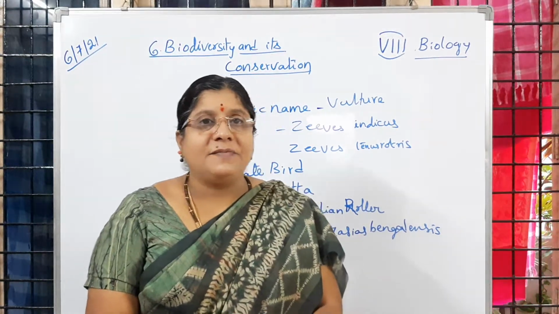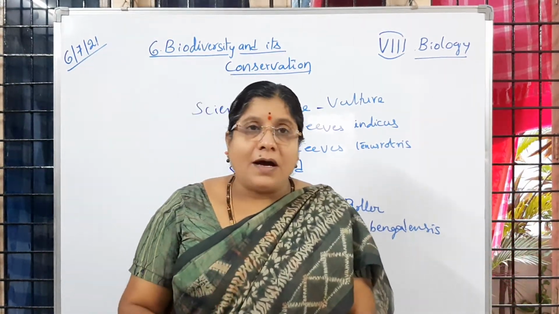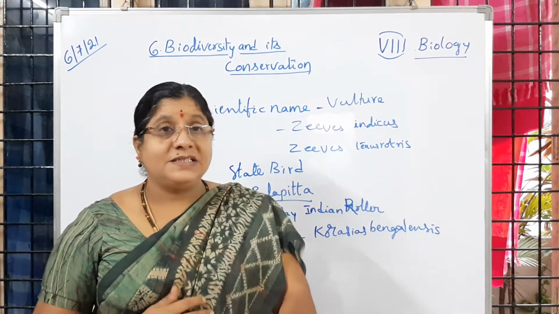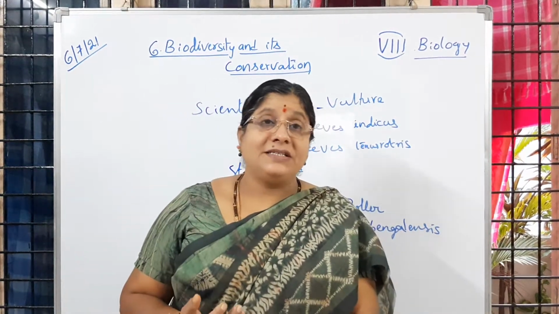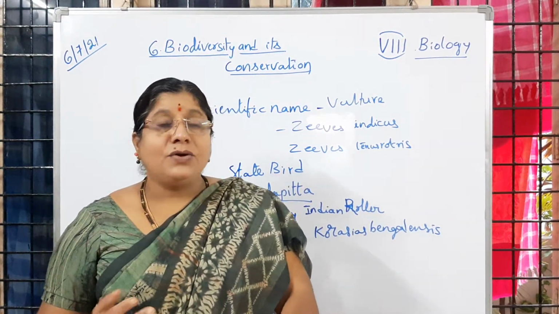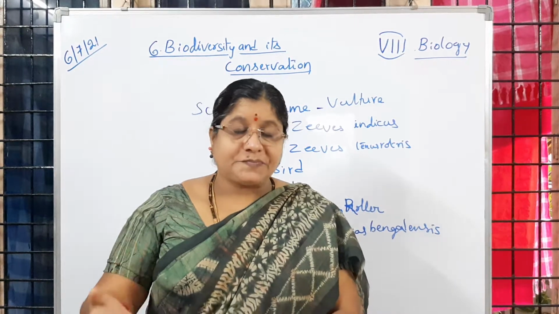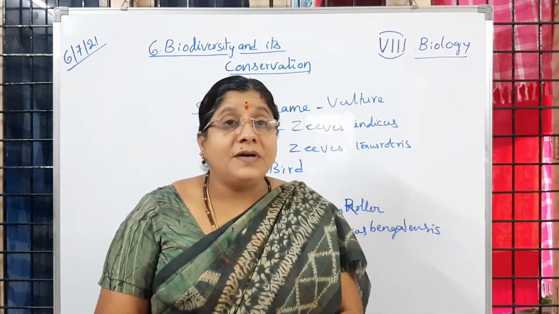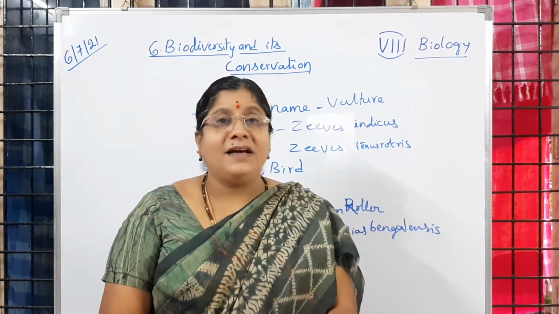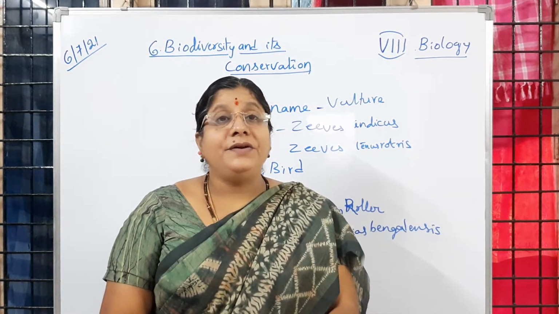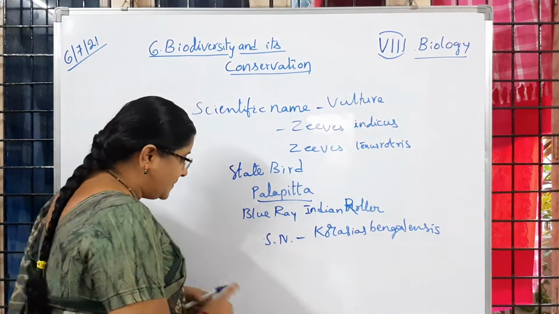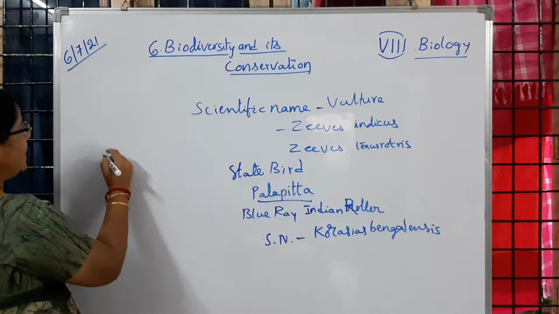The reasons for the disappearance of some birds or other organisms in our surroundings are human activities. What are those human activities? The indiscriminate use of insecticides and pesticides by farmers. Is it clear to you? So what are insecticides and pesticides? These insecticides and pesticides are said to be chemicals.